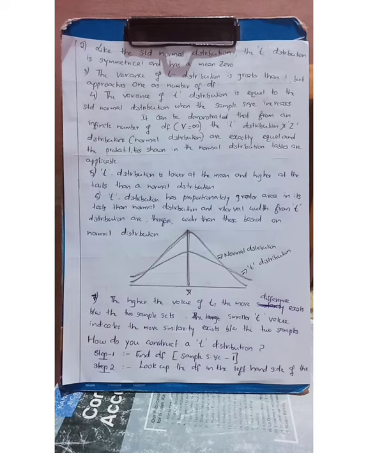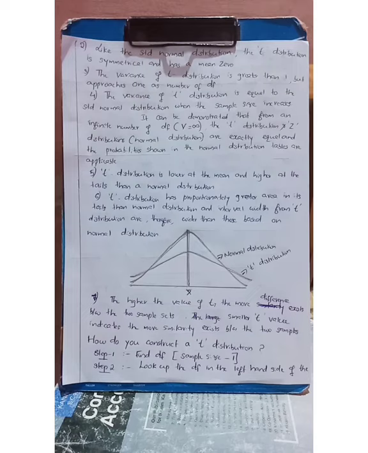Please note them in your mind. Then next I would like to talk about how you construct a T distribution, or in other words, how you locate the value of T. For that purpose, in order to locate the value of T from the statistical table, we need to find the degrees of freedom first, otherwise known as nu. What do you mean by nu or degrees of freedom? Degrees of freedom is equal to sample size minus 1. Find the sample size of the question, and deduct 1 from it, then we get the degrees of freedom.